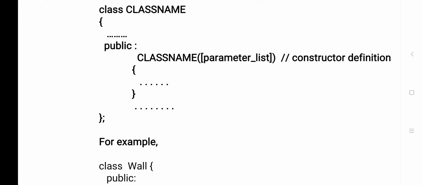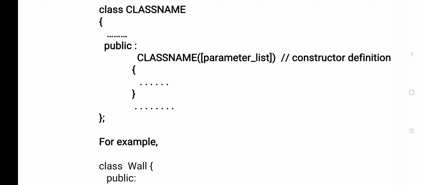And one more point I forgot to mention: a constructor should always be in the public section. Remember that point. Where will we write the constructor? A constructor will always be written inside the public section only. Here you see public, then the class name.